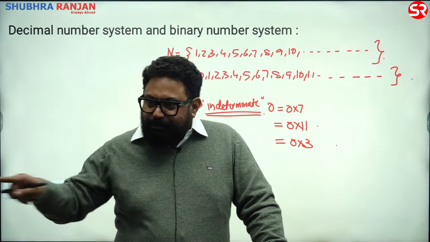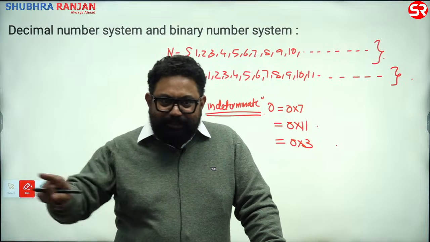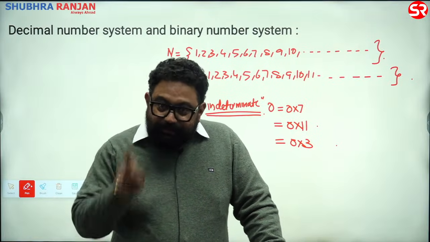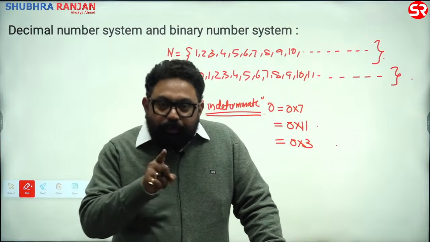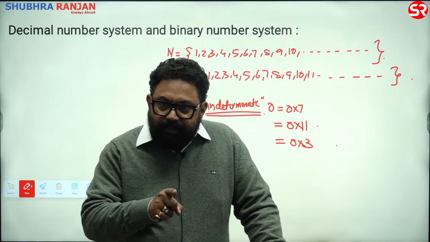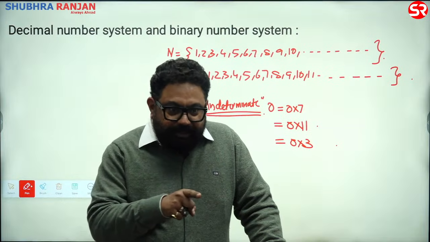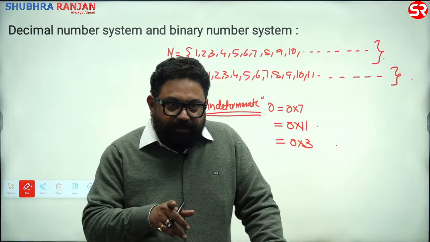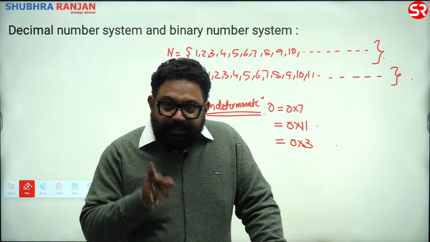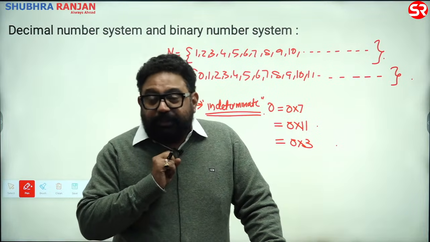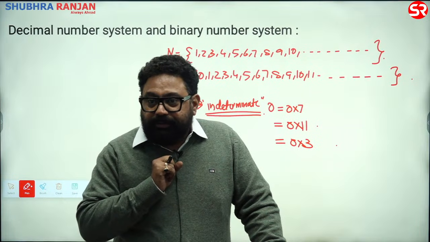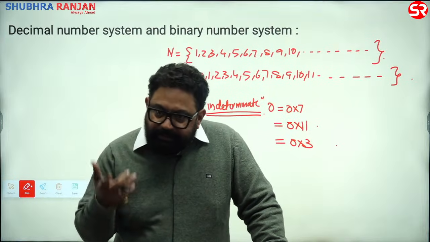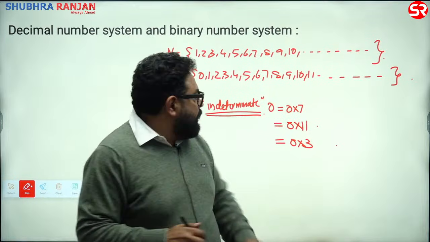Everyone wants a 0, 0, 0, 0. All right. Money is all about more zeros, not more 9s. Am I right? So 0 is important, but remember, 0 is neither even nor odd, because most of the mathematicians and math students take it as even, and engineers who take it as even are wrong, right? Second, it is neither positive nor negative, because many of you take 0 as positive also. You have to keep these two in mind. Clear?